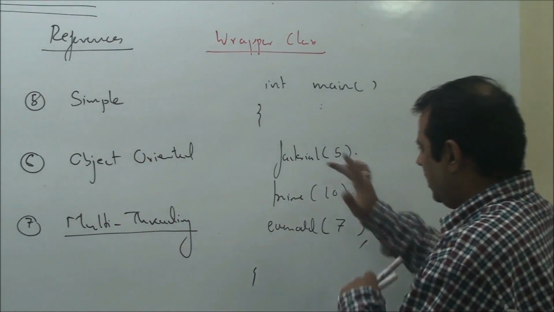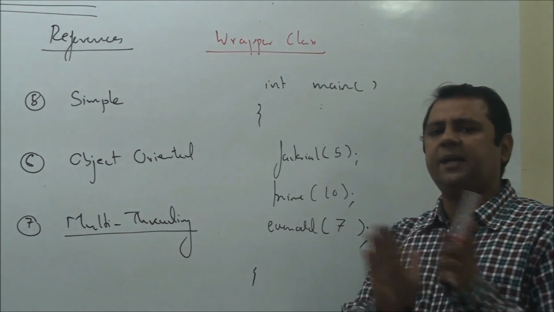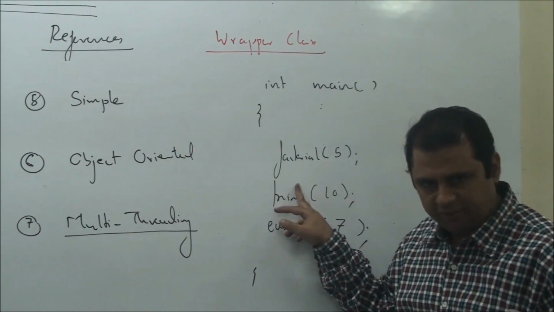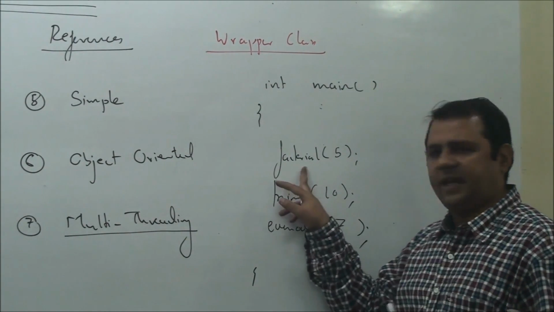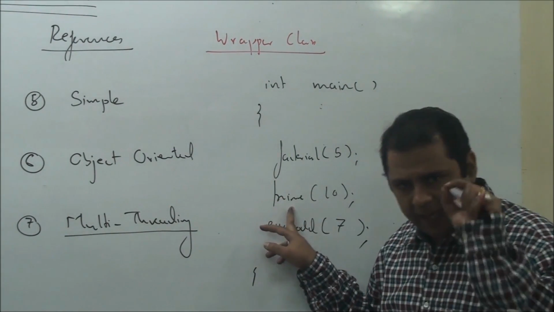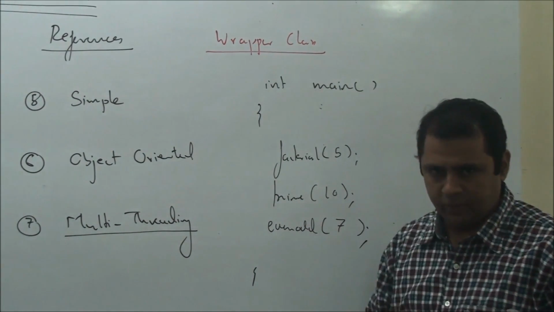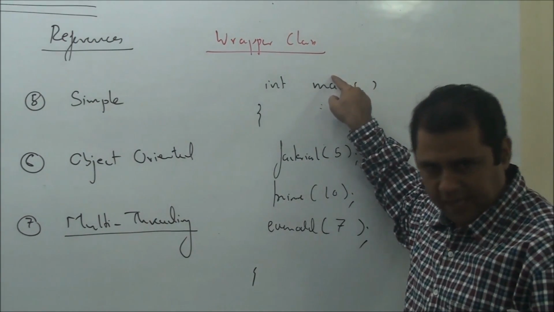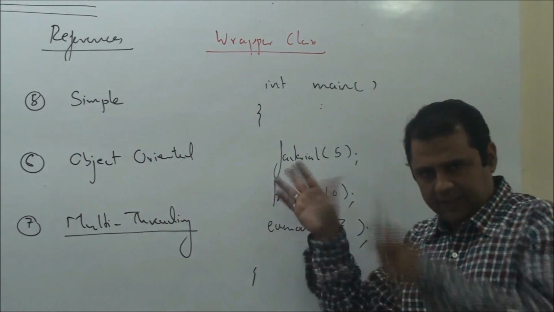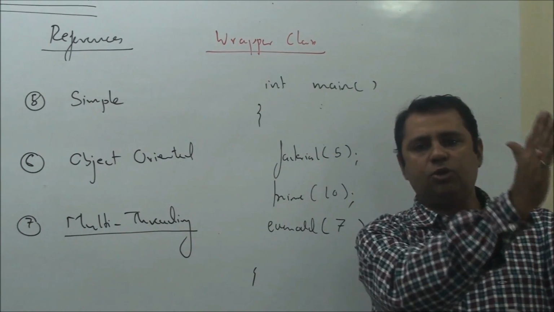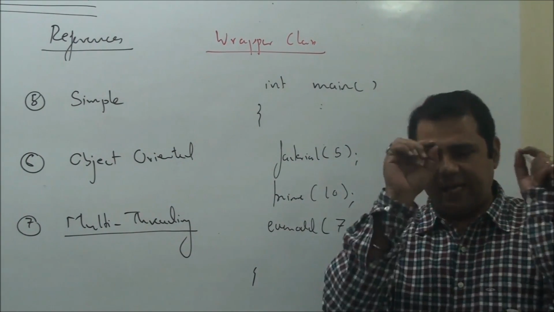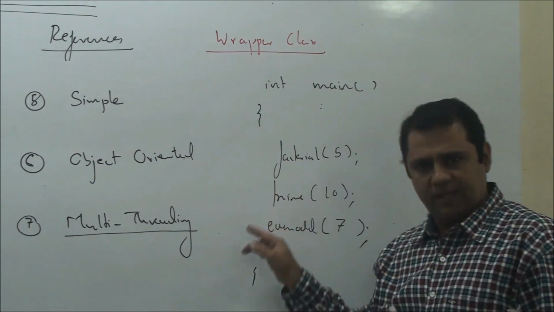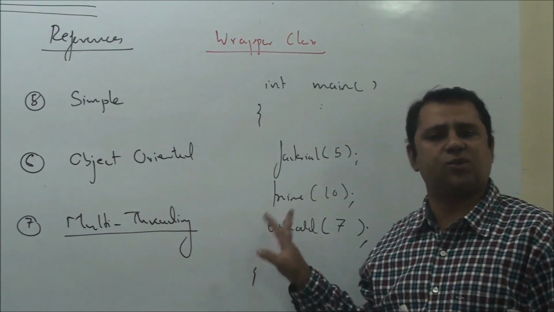Now as you can see, all these 3 functions are independent of each other. None of them have anything to do with the other two functions. Like factorial can run independently of prime. Prime can run independently of even odd. But the way they execute in C language, the program execution starts from main. Then main will call factorial. The entire focus of CPU will go towards running the factorial function. And until and unless execution of factorial is over, the control will never come back to main, and prime and even odd will never get a chance to run.